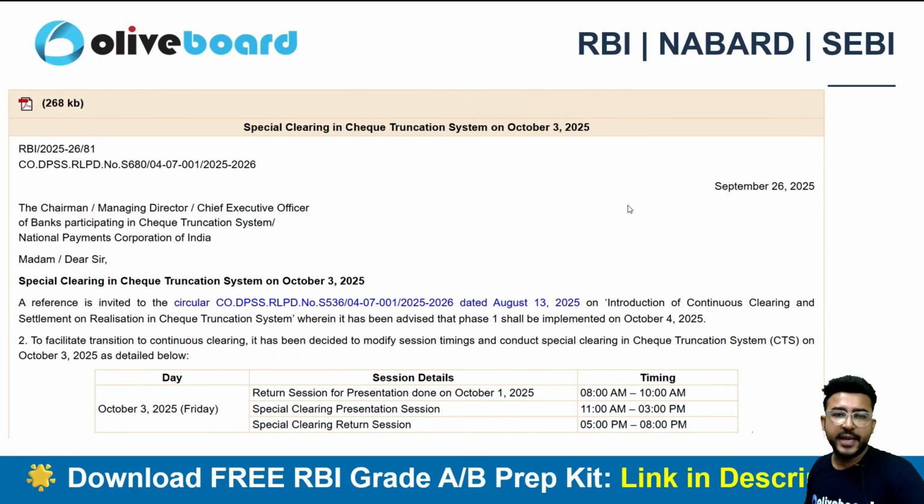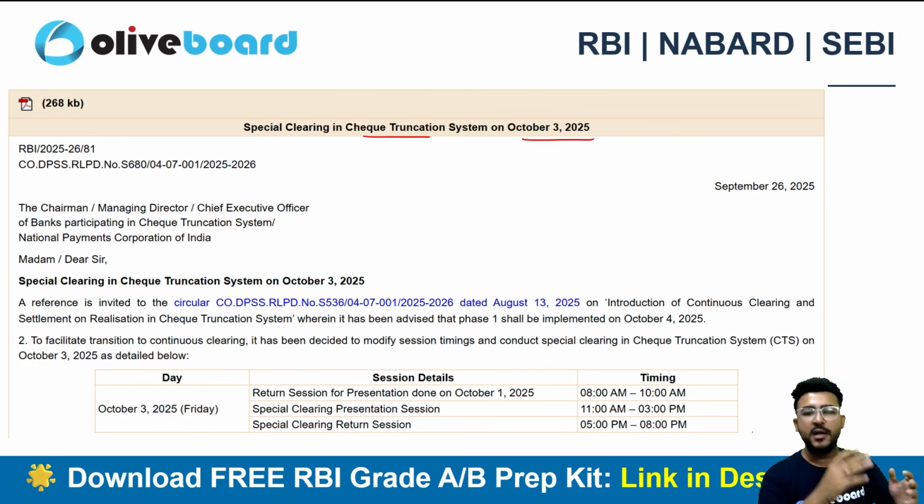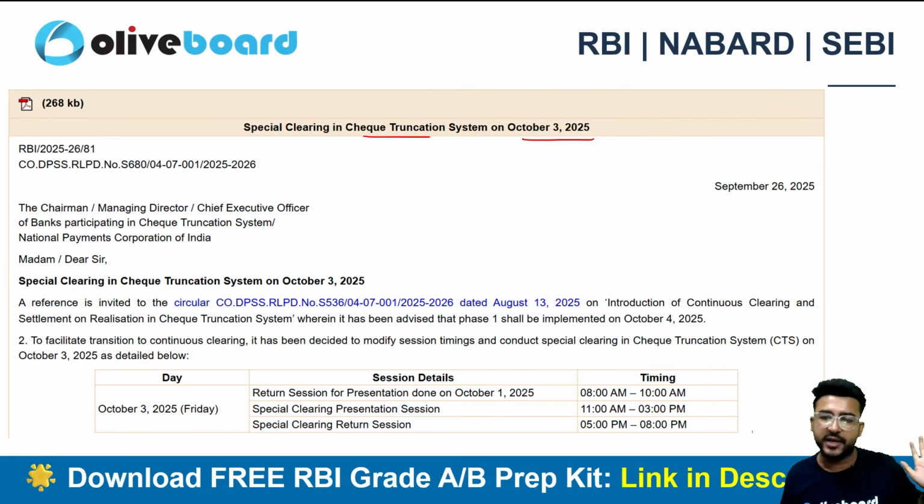Next is a special clearing in the check truncation system on 3rd of October. We all know that we have transitioned from a batch processing system to a continuous clearing system. I'm talking about the check truncation system. Earlier we used to follow the batch processing system, now we have transitioned to continuous clearing. We are transitioning from 4th of October, which is the first date. That's phase number 1.